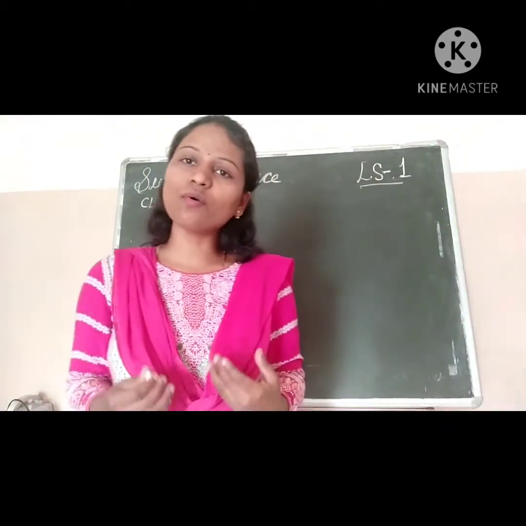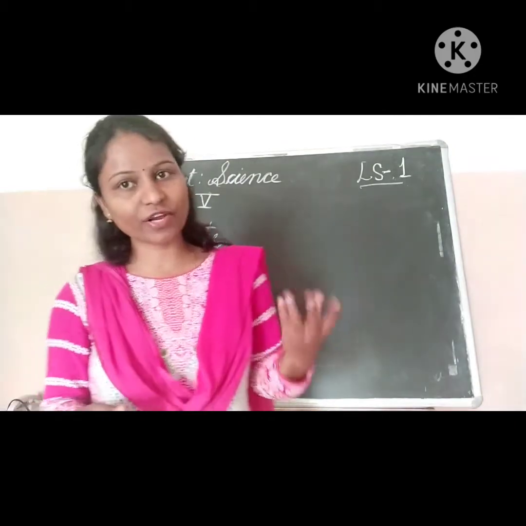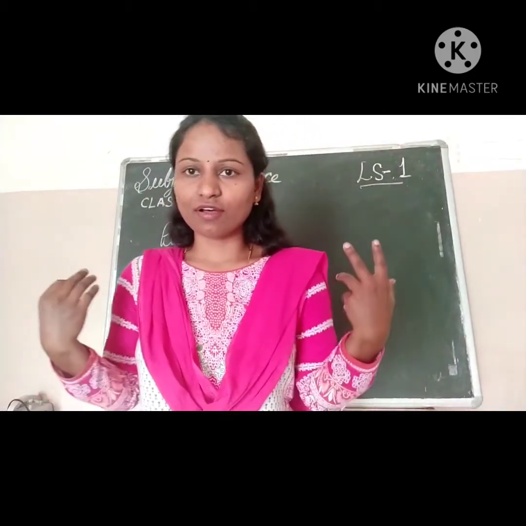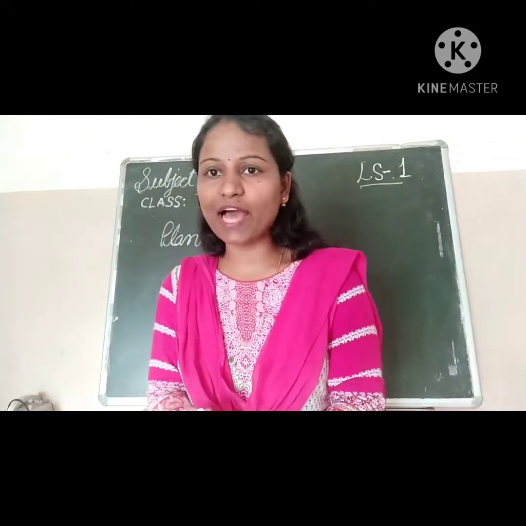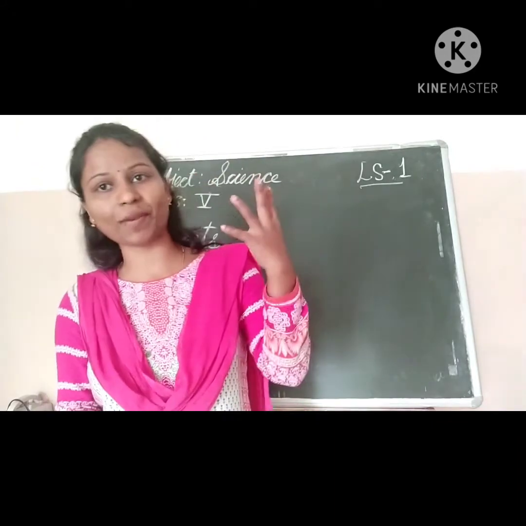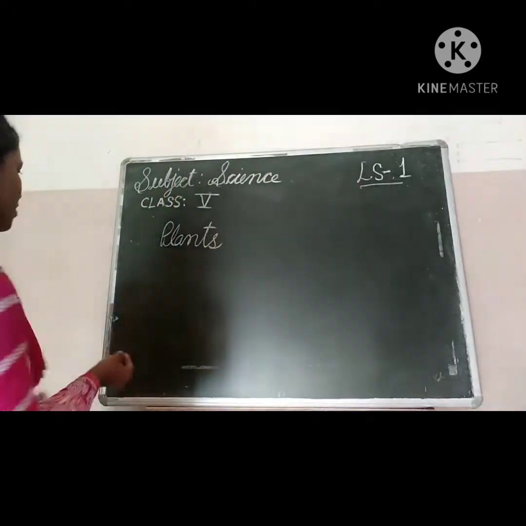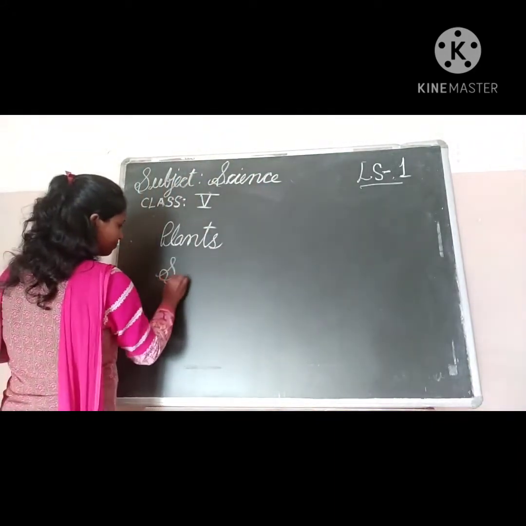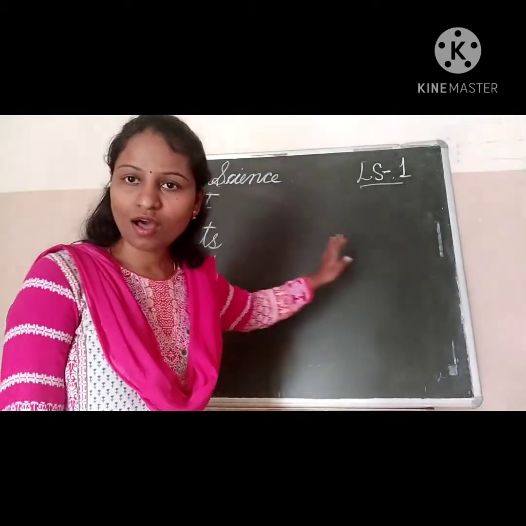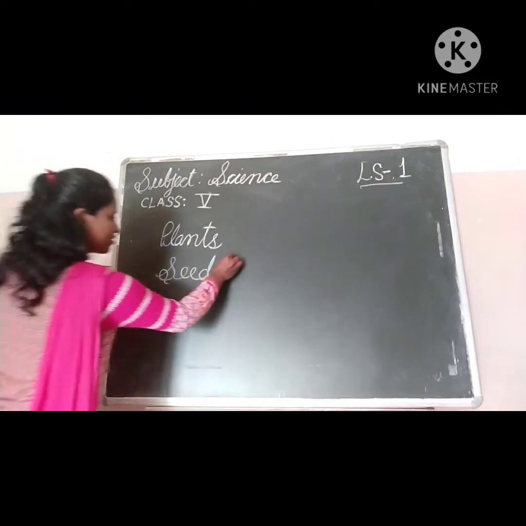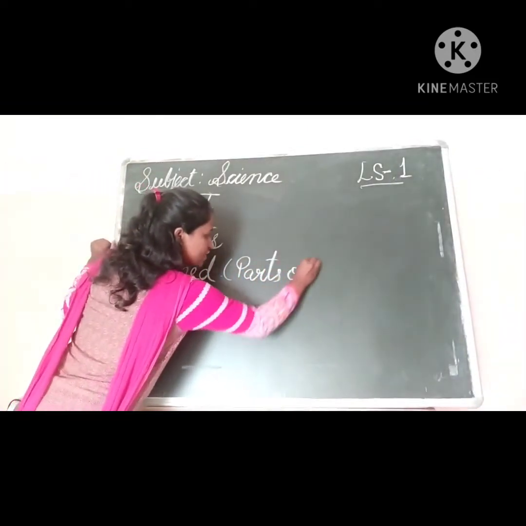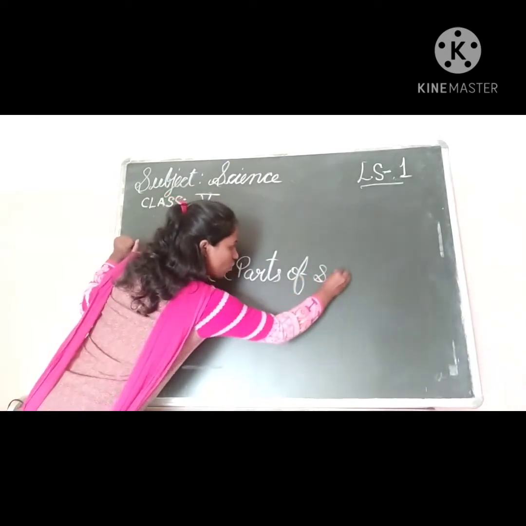Now plants have different parts. They have leaves, seeds, fruits, branches. What are the parts which give rise to new plants? That is seeds. Okay, children, that is seeds. In this chapter we have gone through the parts of the seed. What are the parts of a seed? I have told you, children.